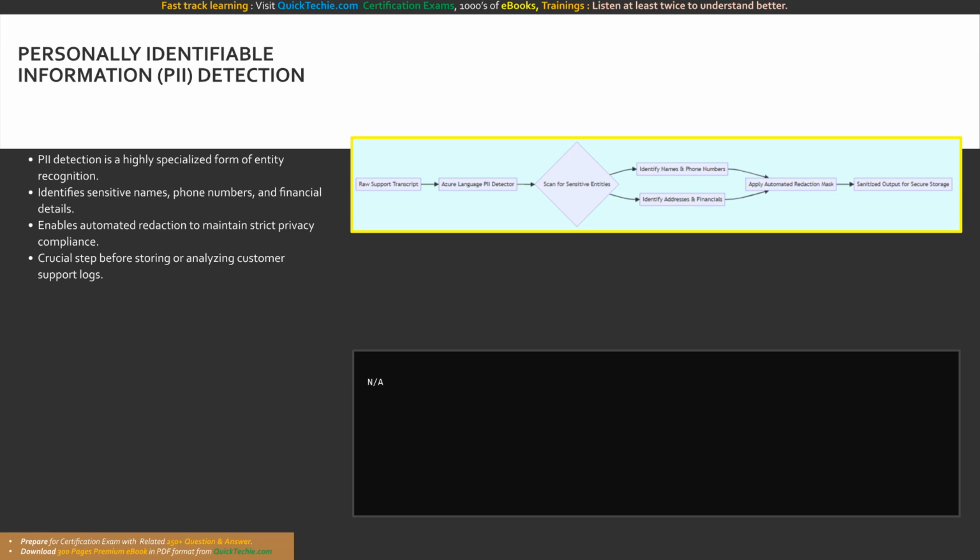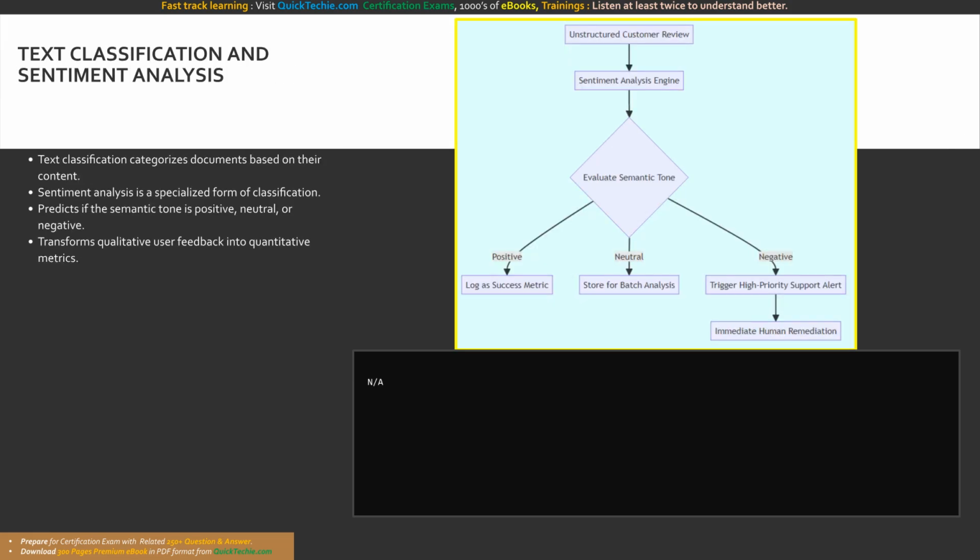This visual demonstrates the automated privacy pipeline. A raw support transcript is sent to the PII detector, which scans for names, phone numbers, and financial details. The system applies an automated redaction mask to these entities, producing a sanitized output that is completely safe for secure, long-term storage.